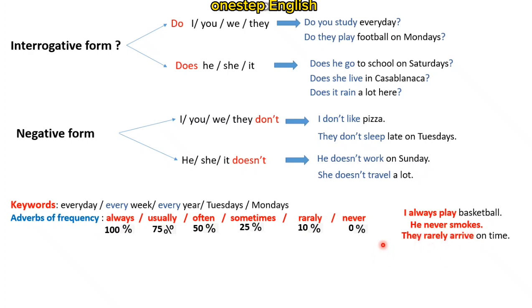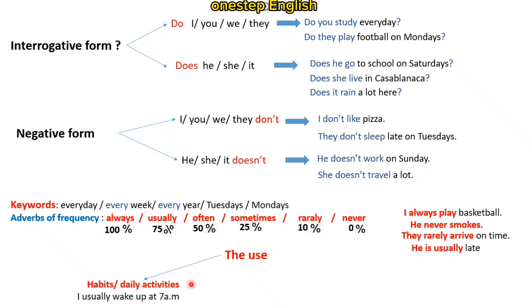And the example here, but be careful please, he is usually late. Verb to be is an exception here because the verb to be is before the adverb of frequency, not after it. Okay, he is usually late. Okay, so now let's move to the use of this tense. So we use it with habits or daily activities. It means based on everyday, daily activities.